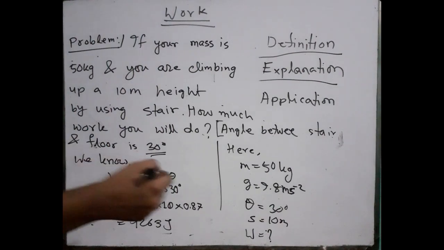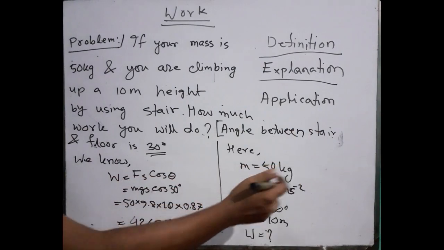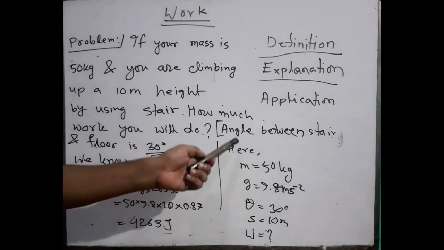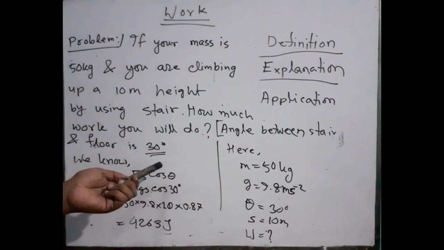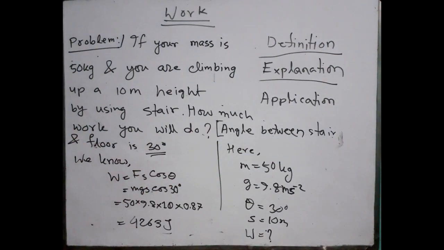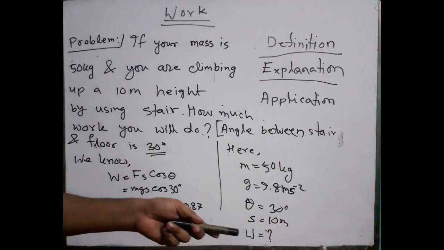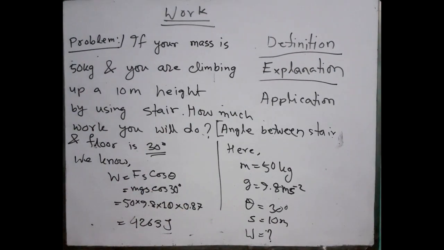So just the same as here, m equals 50 kg, g equals 9.8 meter per second square, theta equals 30. You know the theta, the angle between stair and floor is 30 degree. Not just stair and floor. Previously, I have already mentioned the kicking football theory. In the kicking football theory, I have already mentioned it is a theta, right? I think you can go backward there and check it yourself, no problem. So theta equals 30 degree, s equals 10 meter, and W equals what? You know, there is a W. What is W? The work. We need the work. So now